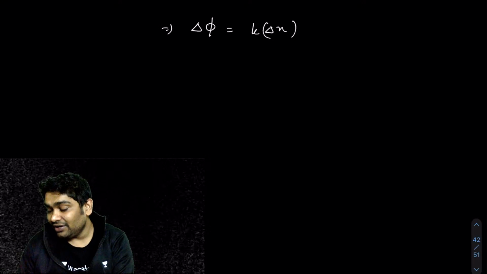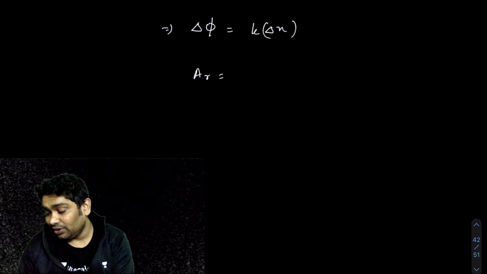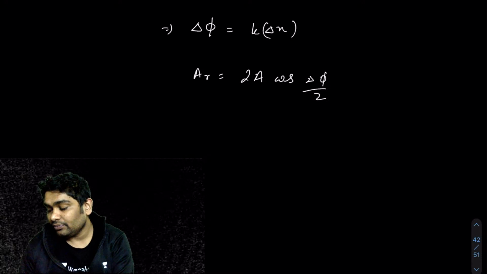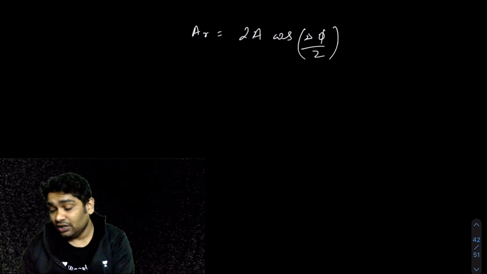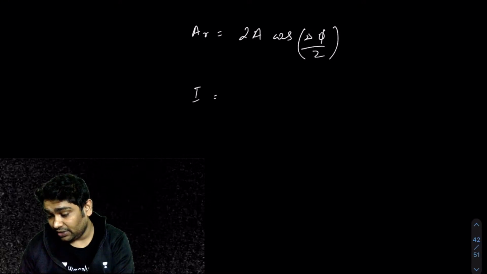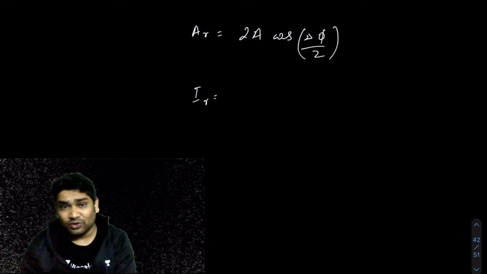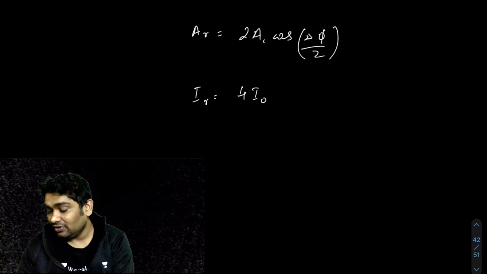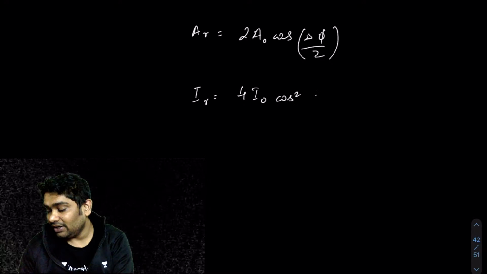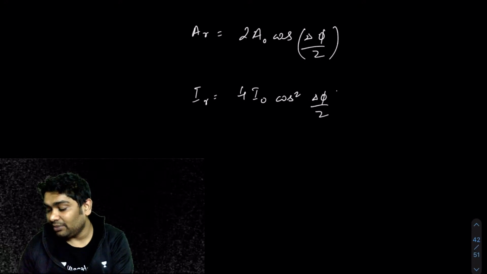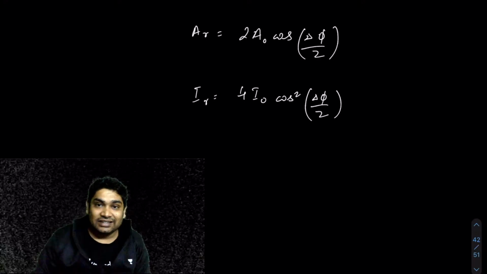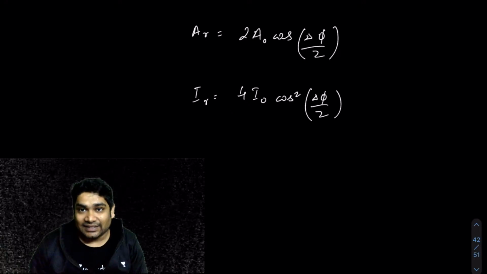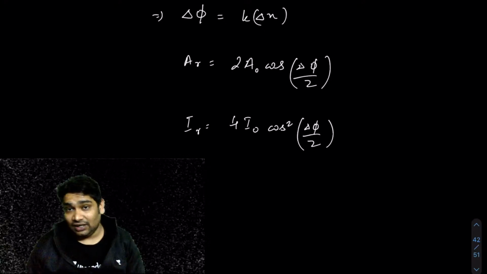Okay, then your resultant amplitude is going to be 2a cos of delta phi by 2, and of course your resultant intensity is going to be, if you square this, 4 times I naught cos square delta phi by 2. Again, you might even remember these equations from your YDSE calculations. Just remember these. That is it. These are the important calculations.